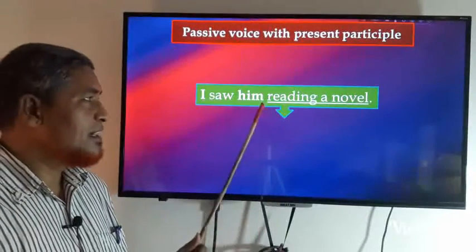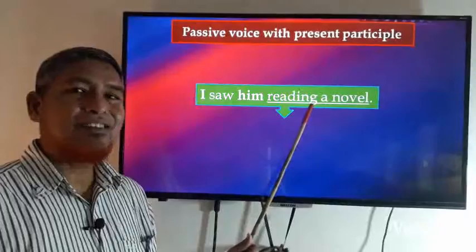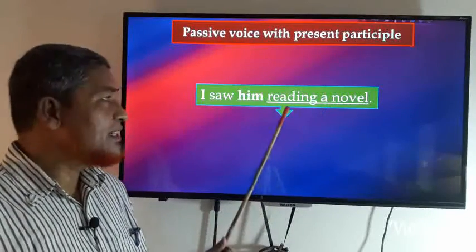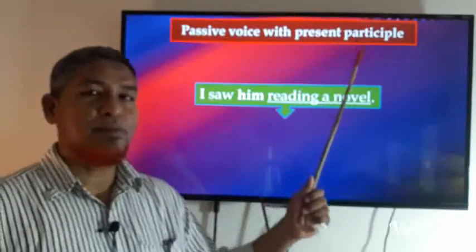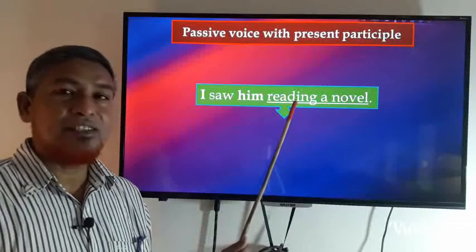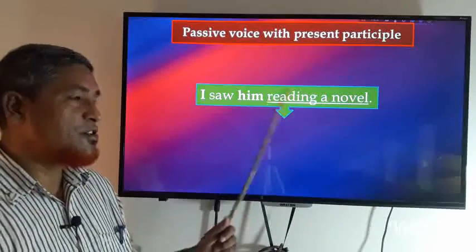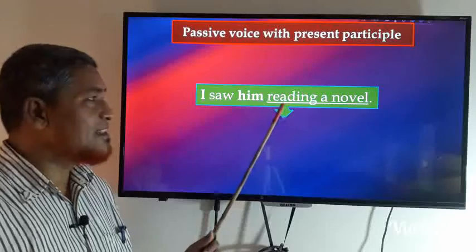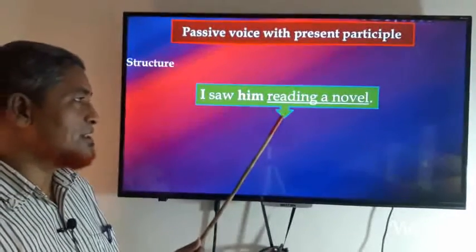My dear student, here is a marking or underlined part of the sentence. It is reading a novel, and it is called participle. Okay, so passive voice with present participle. It is present participle. You know, there are three kinds of participle: present participle, past participle, and perfect participle. So it is present participle. If the active voice is with present participle, how will you change it in passive voice?